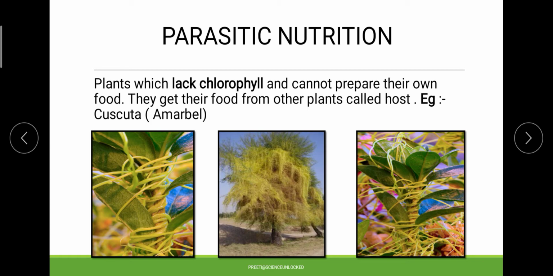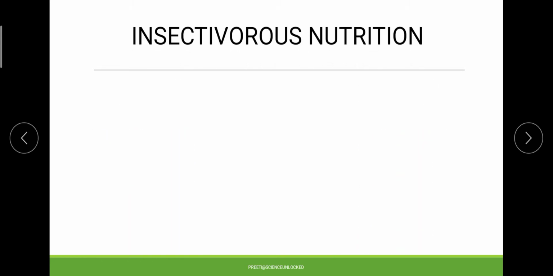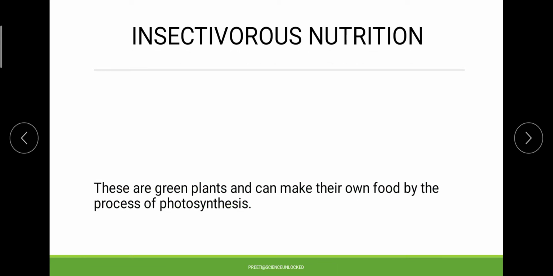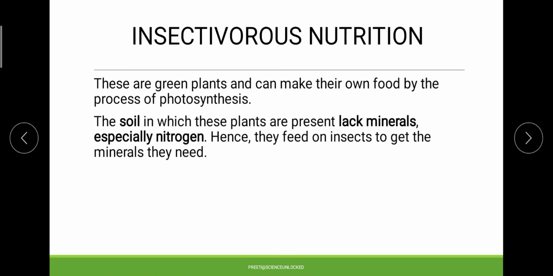Next we have insectivorous nutrition, where a particular plant feeds on different insects, because these plants, in spite of being green plants, cannot fulfill their requirement of food by photosynthesis.